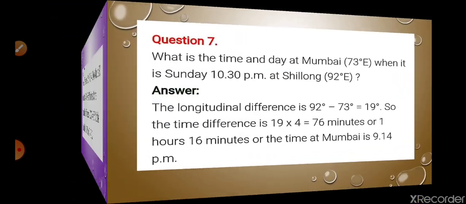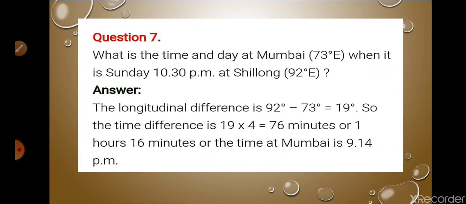Now the last question. What is the time and day at Mumbai at 73 degree east when it is Sunday at 10:30 PM at Shillong, 92 degree. So the difference is 92 minus 73 because both are in east. So 19 into 4, 76 minutes. So 1 hour and 16 minutes. So 10:30 minus 1 hour and 16 minutes, so that will be 9:14 PM. So I hope you understood all the answers.